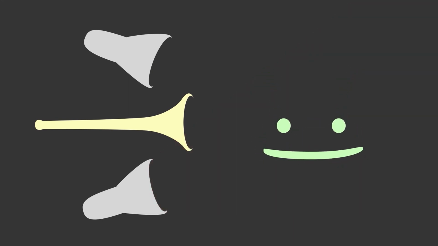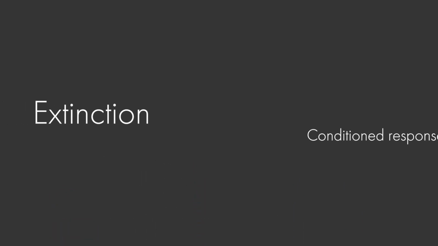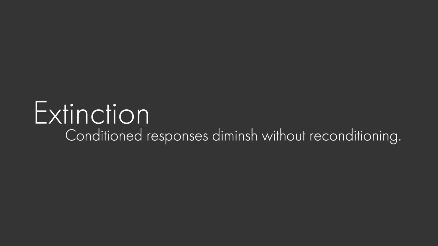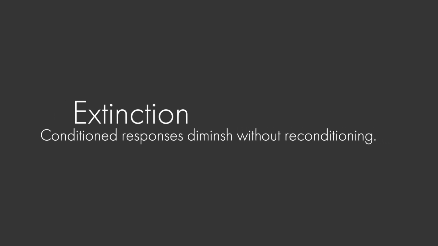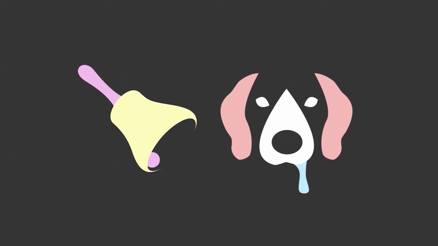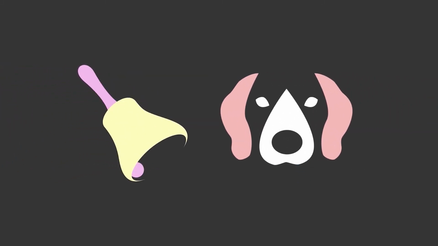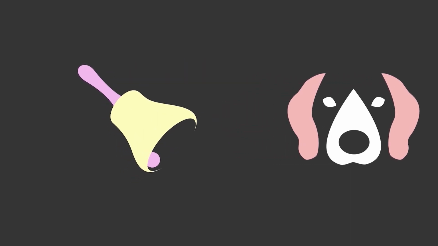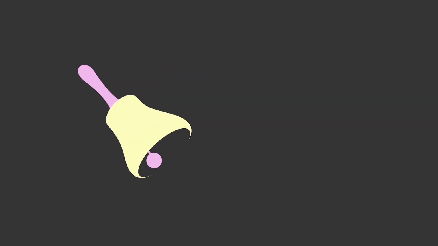After classically conditioning a particular response, the response can also be eliminated if the conditioned stimulus is presented repeatedly without the unconditioned stimulus. This effect is called extinction. For example, if Pavlov kept ringing the bell but never gave the dog any food afterwards, eventually the dog's conditioned response, salivating, would no longer happen when it heard the conditioned stimulus, the bell, because the bell would no longer be a predictor of food.